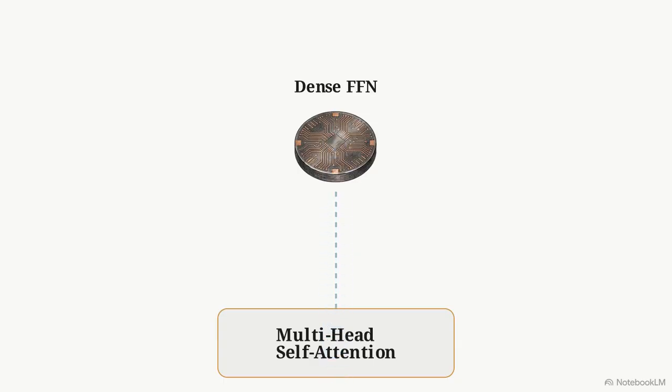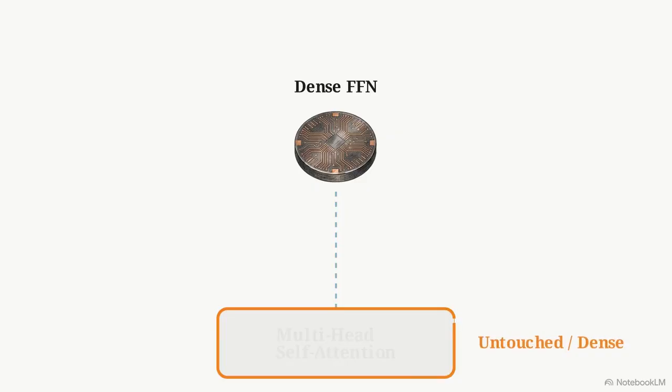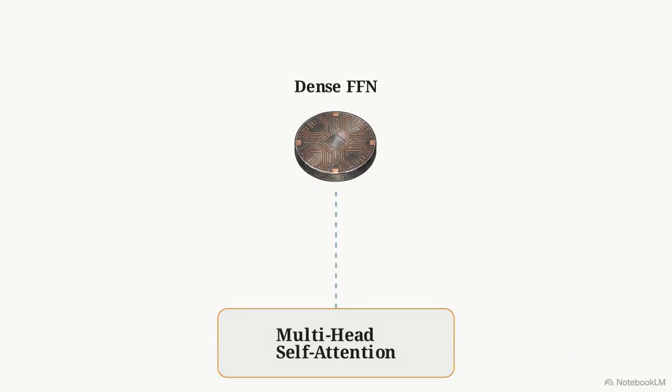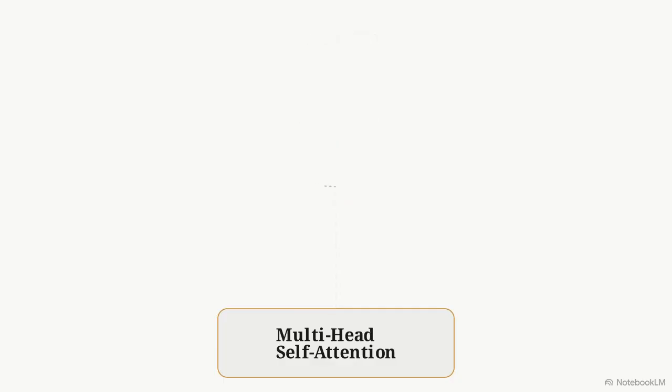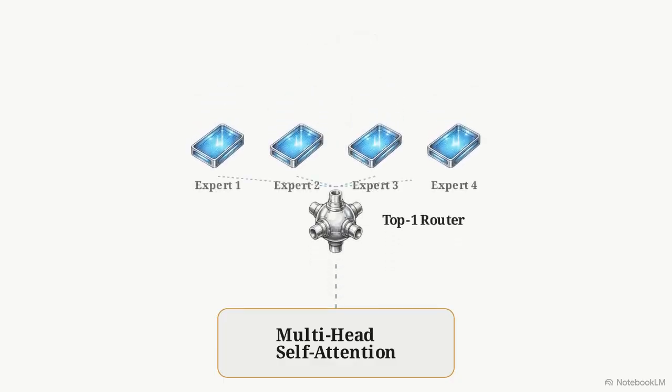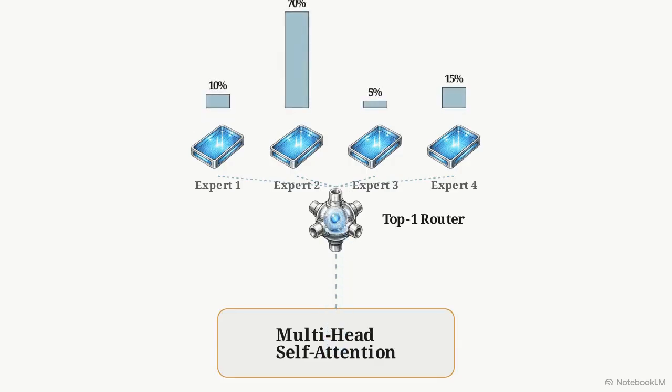The multi-head self-attention layer, the part of the network that handles context, is left entirely untouched. It remains dense. Instead, the dense FFN sublayer is replaced in alternating layers. The single dense FFN becomes a Switch FFN layer with a top-1 router and n independent experts. When a token enters, the router generates a softmax probability distribution across all available experts.